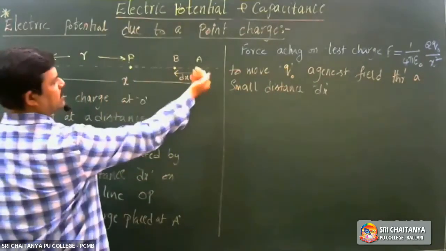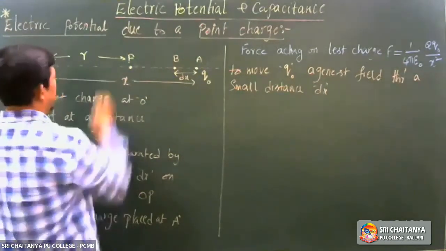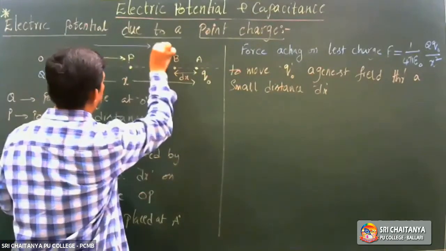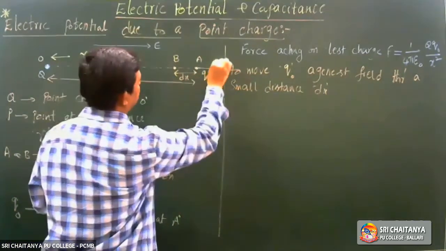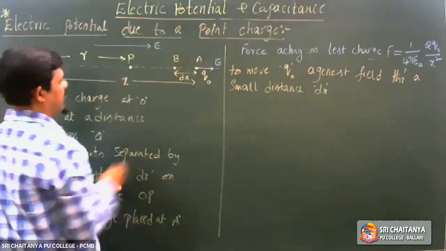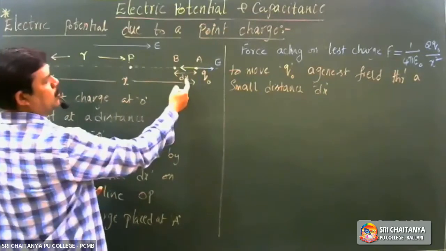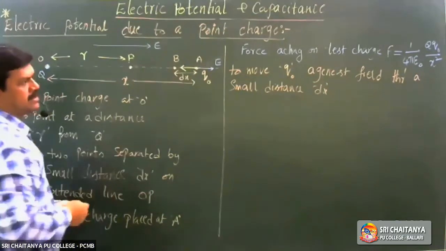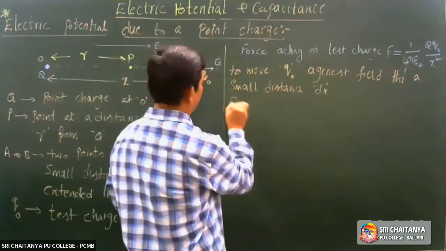Field is in this direction. If you want, you can write like this. To move this test charge against the field through a small distance dx, what is the work done? Small work done.